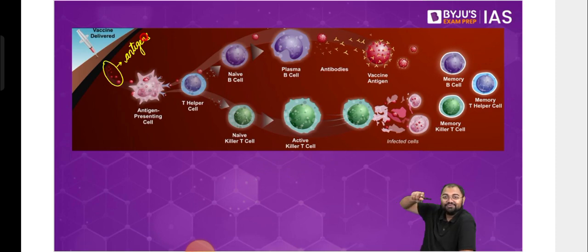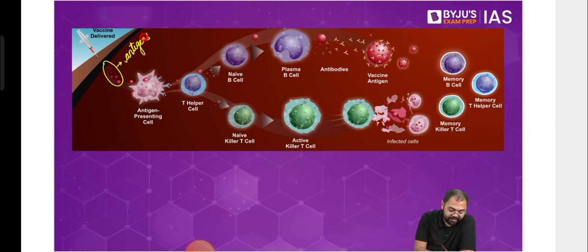So the question is, if we are giving the same thing that actually causes the disease, how does it prevent the disease? First and foremost, this antigen that we are delivering to the body, the virus or the bacteria, has been weakened. Either it has been made very weak or it has been killed before delivering to the body. So we do that first. What is an antigen? An antigen is anything against which our immune system responds, or anything that our immune system would attack. Now this antigen is delivered to our body through the vaccine.